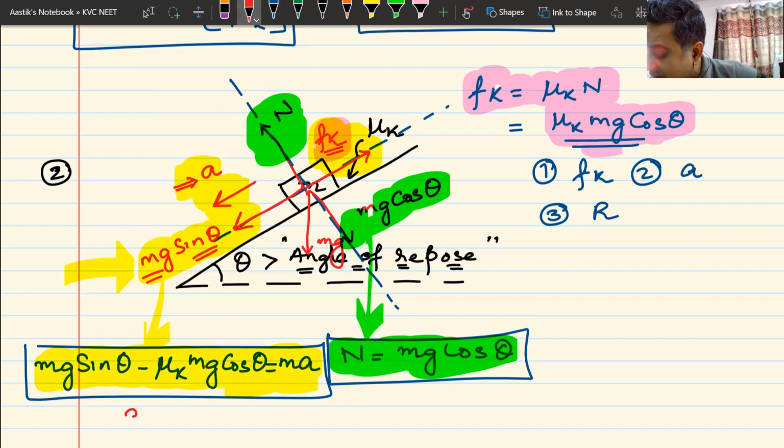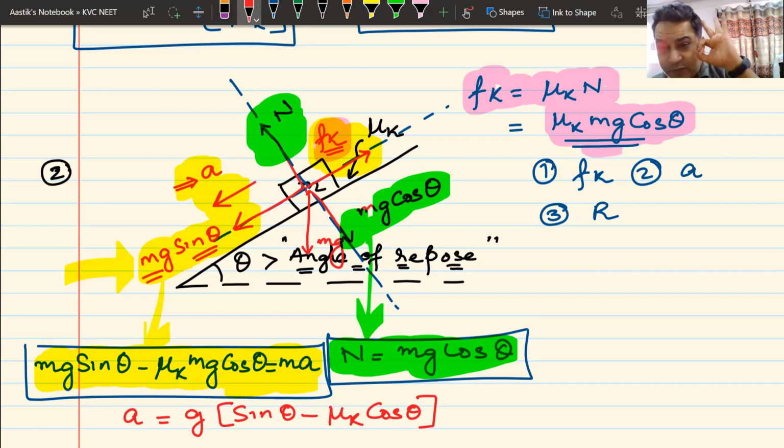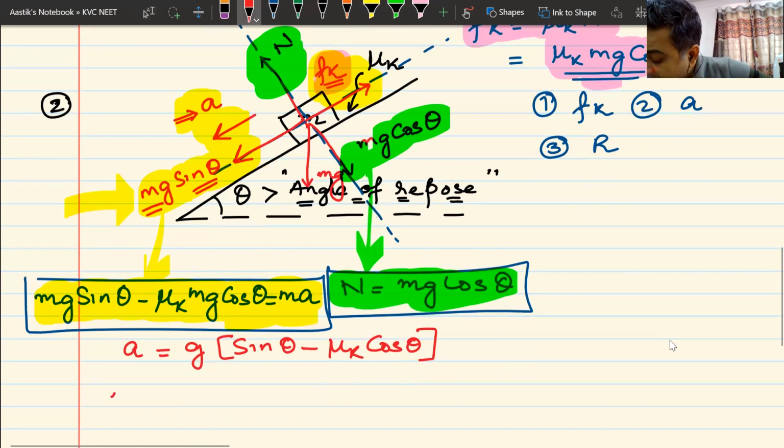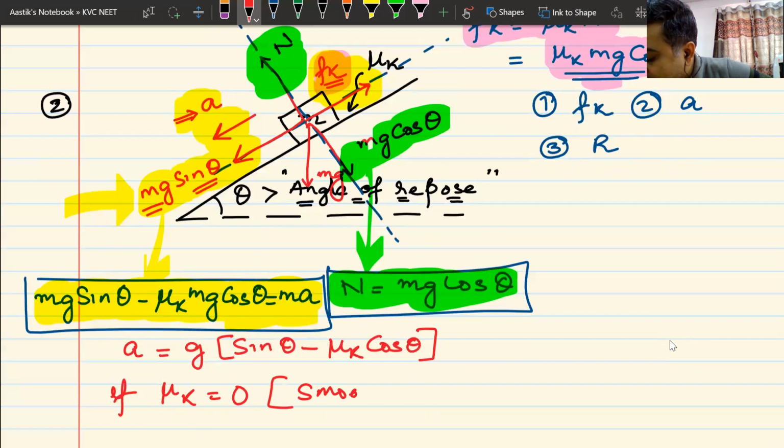If I solve this, I can write acceleration as g times (sin theta minus mu k cos theta). That becomes my acceleration. What is important to note here is that if mu k is 0, that means the block is smooth, the surface is frictionless, there is no friction.